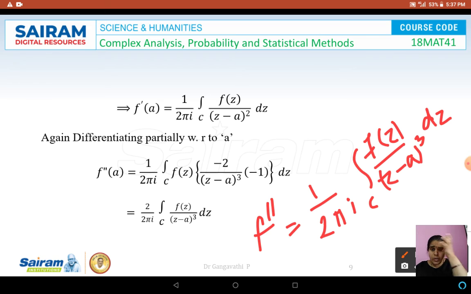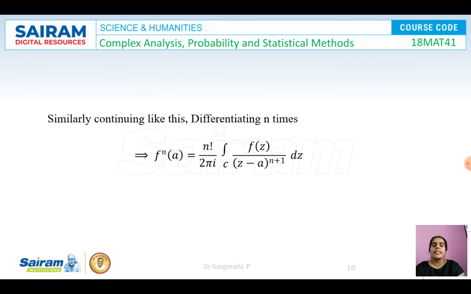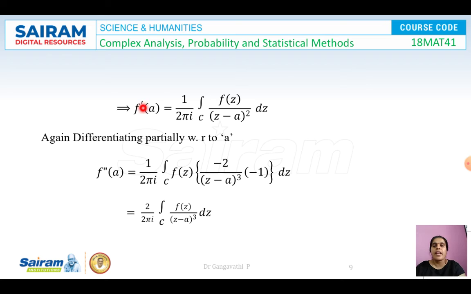So now you can observe, when there is a double dash, there is a power 3 in the denominator. So continuing further like this, when we differentiate it n number of times, this should be (z - a)^(n+1), and this is n factorial. I will show you again: when there is an f', this is 1, and this 1 is nothing but 1 factorial. And when f'', when there is 2, this can be written as 2 factorial. So this 2 and this 2 we will not cancel, we'll keep it as it is. So this 2 can be written as 2 factorial.